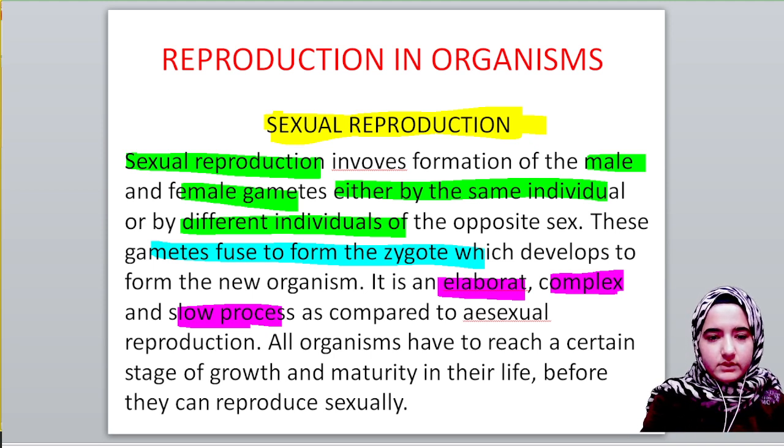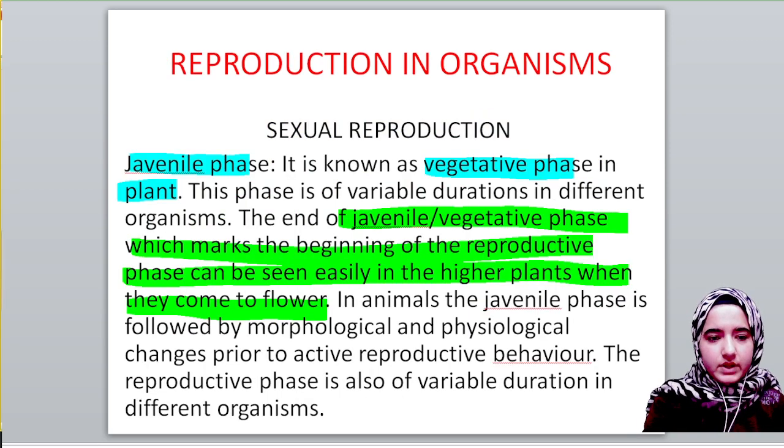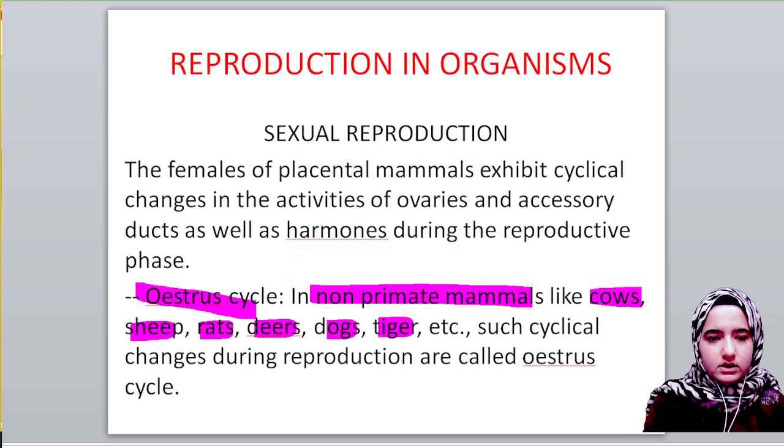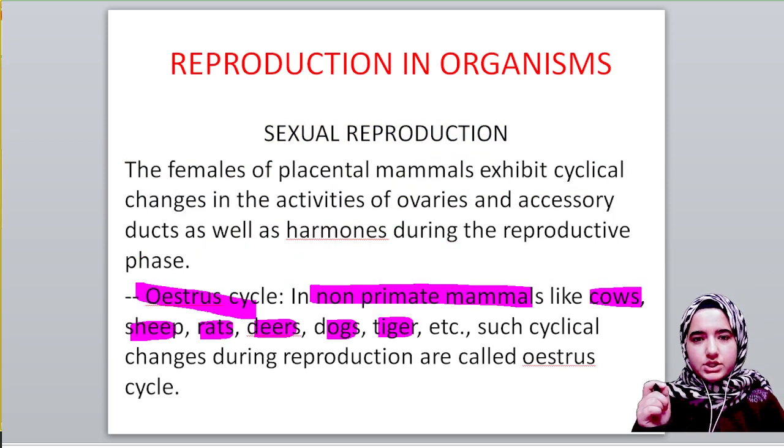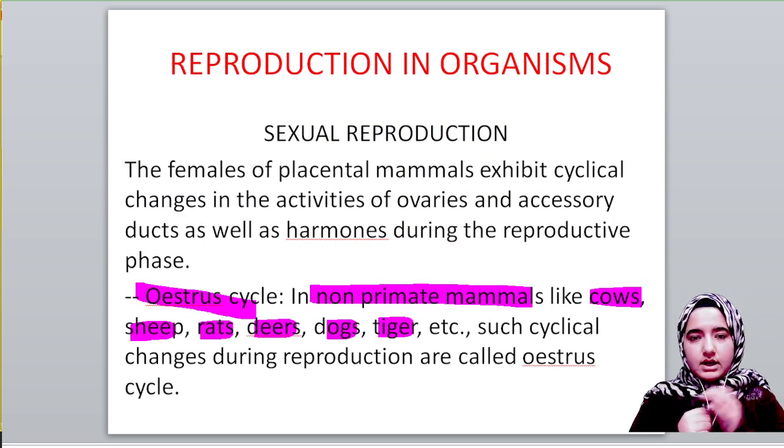After this we saw that in sexual reproduction, in everybody's life, three phases occur: the juvenile phase, the reproductive phase and the senescent phase.